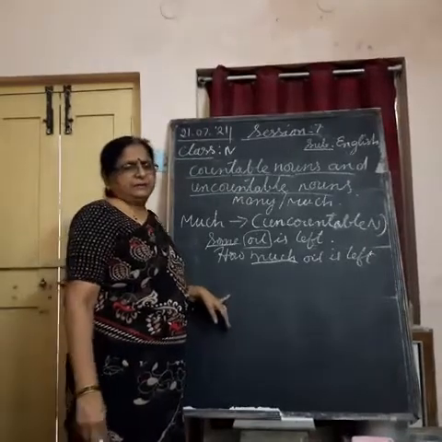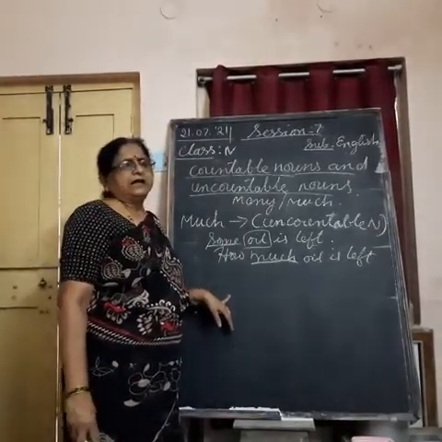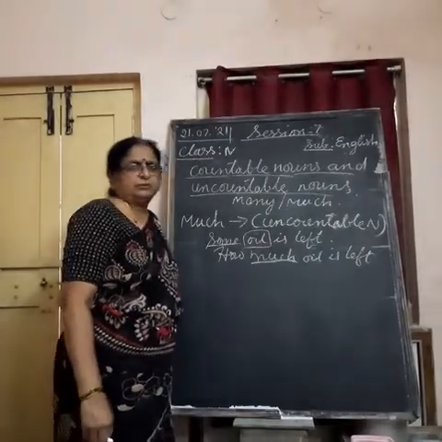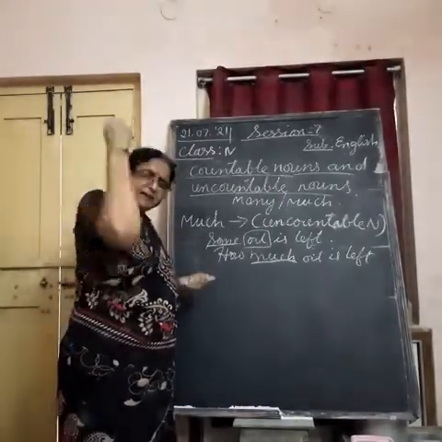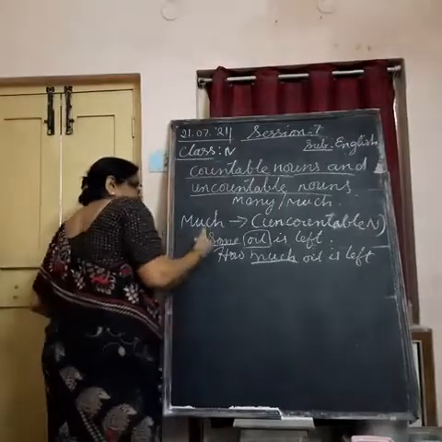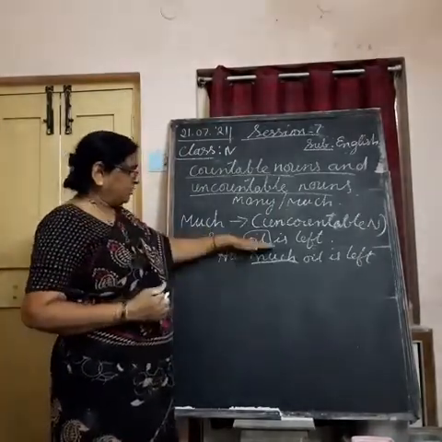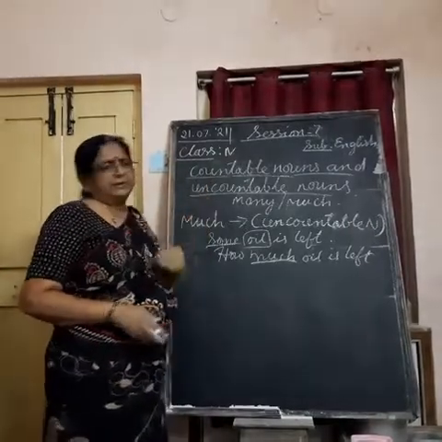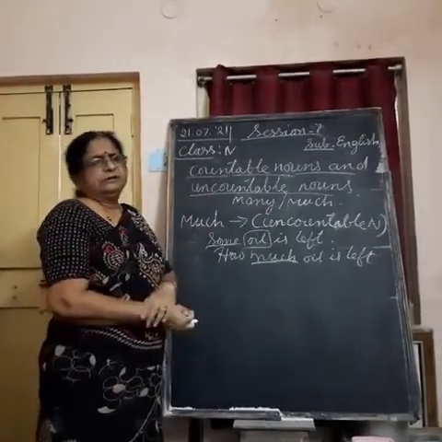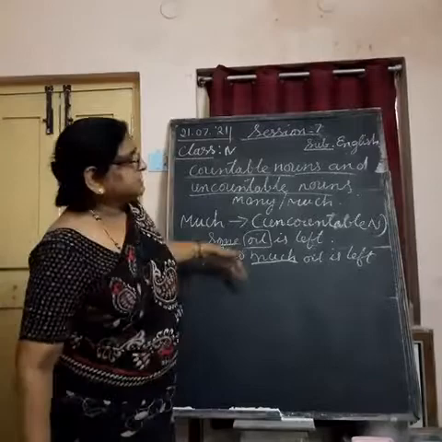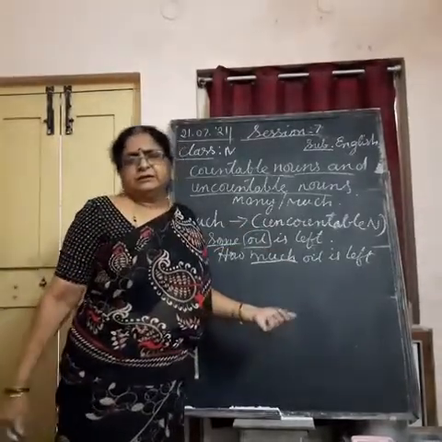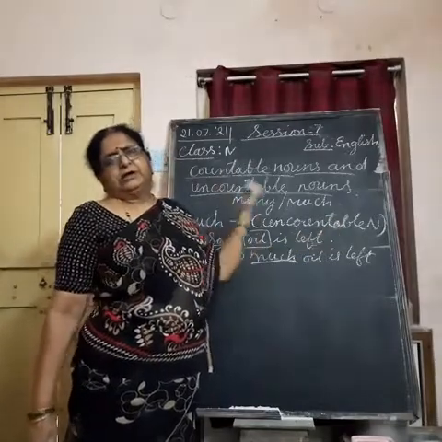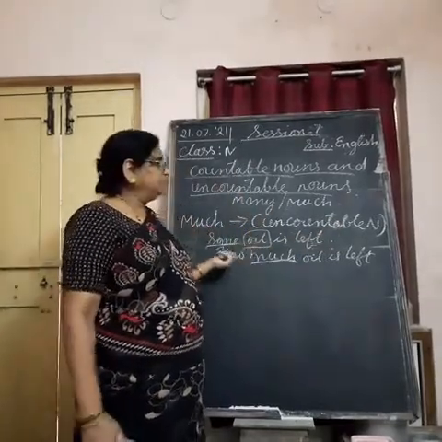You can count packets of oil. I have 3 packets of oil at home, you can say. 1 kg of sugar you have. Quantity you can measure. But actually, originally, when you talk about the thing itself, you can't measure it. Such things are uncountable nouns. You have to use some other noun along with it: a bottle of oil, a packet of oil. Another noun you have to add, then only we can count.